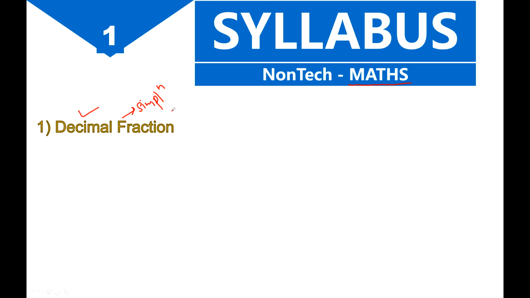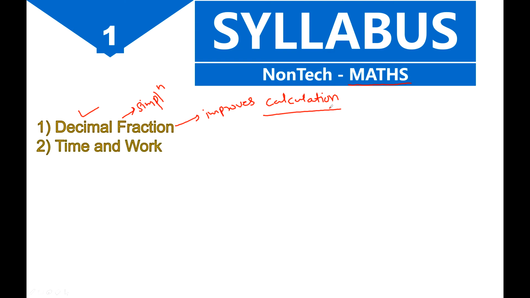So this is a very important chapter because this chapter improves your calculation. Just remember this. Because of this chapter, your calculation will get improved, and obviously your speed will get improved. The second chapter is your time and work, which is the most important chapter for you.